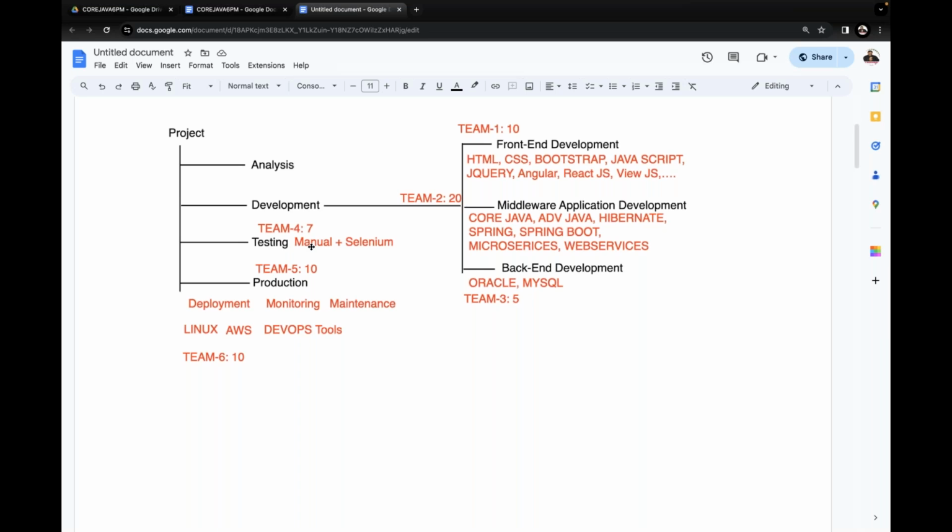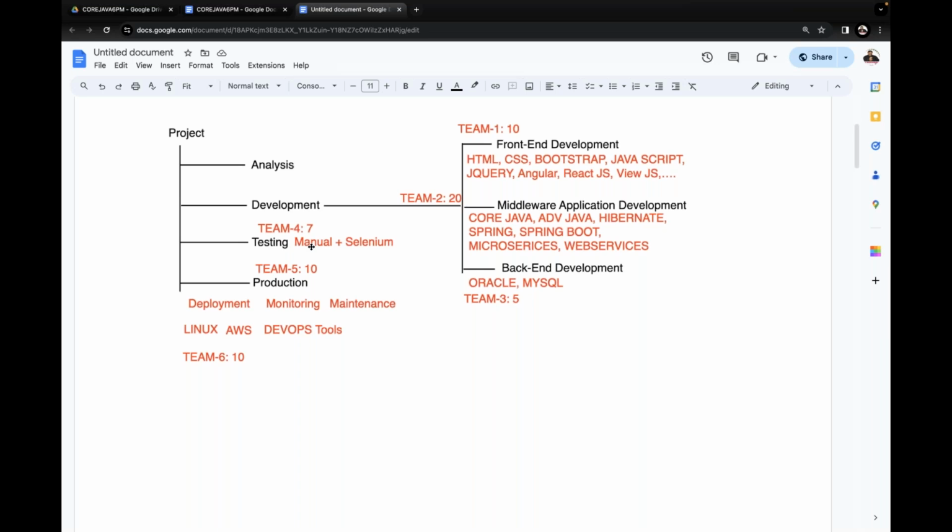If two members are doing development and testing, automatically sync is not going to be available. It will take some time to find the problems and to provide solutions. But if the same person is doing the work on both phases, they can easily identify the problem and easily provide the solution. Automatically the overall project development time is going to be reduced. Yes sir, all of you get my point or not?